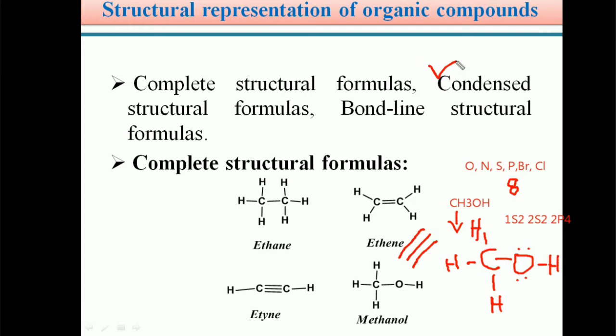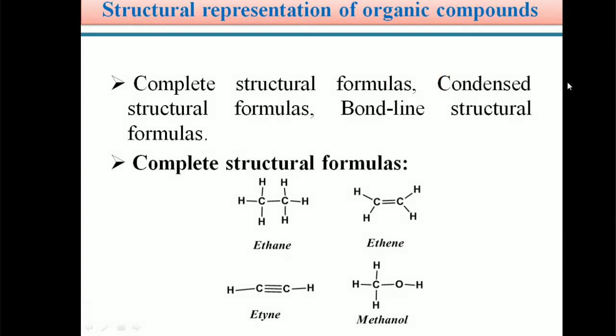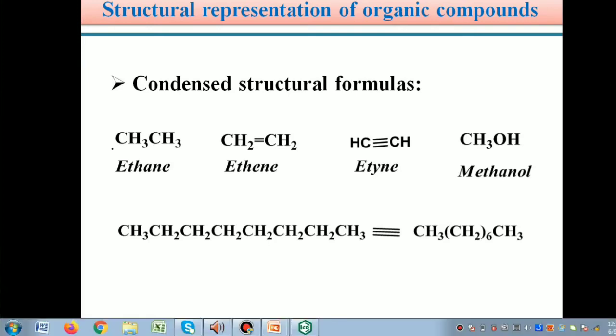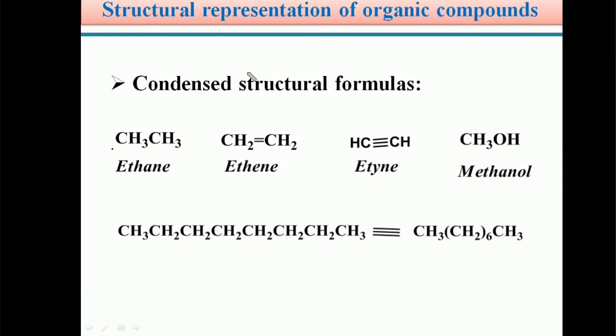Condensed structural formulas. Students, just now we discussed, in the condensed structural formulas, the ethane molecular formula. We know the ethane molecular formula is C2H6. Similarly, ethene is C2H4. C2H4 is the ethene molecular formula.